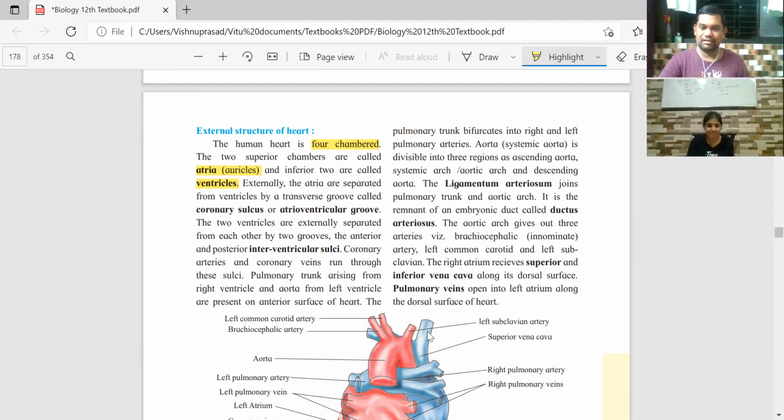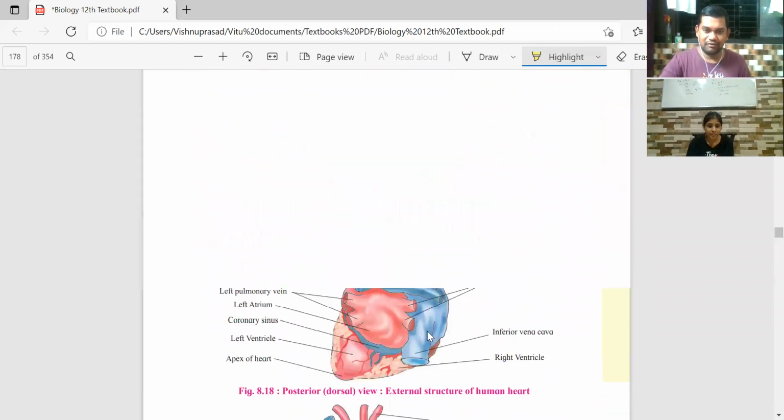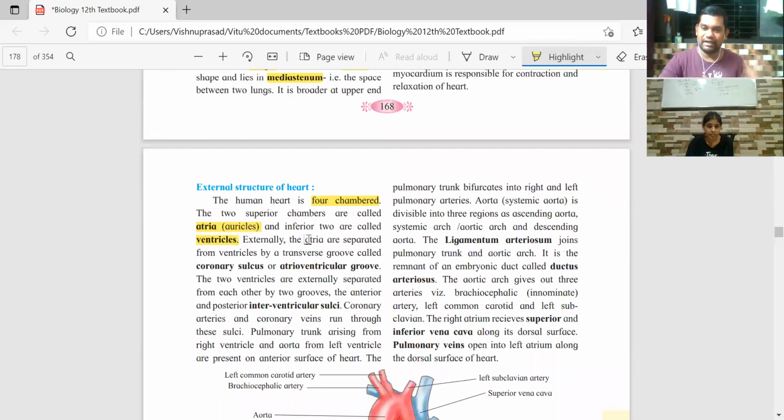Now, externally, if you notice, between the 2 atria, that means between the two upper chambers, and between the atria and the ventricles, there is a groove. That means from outside you can tell that this is the atria and these are the ventricles. That groove which is present between the atria and the ventricles is called the coronary sulcus.